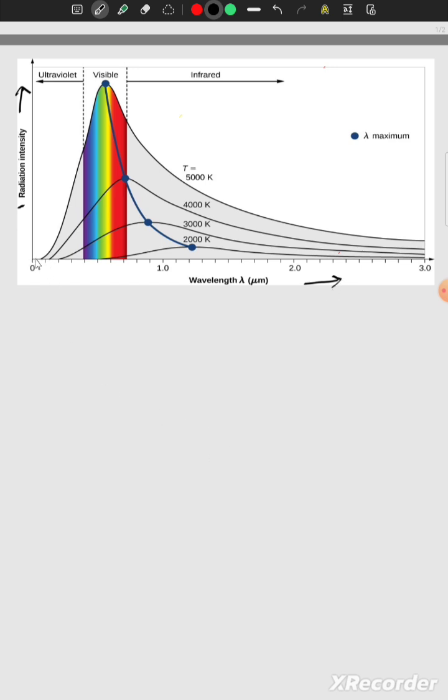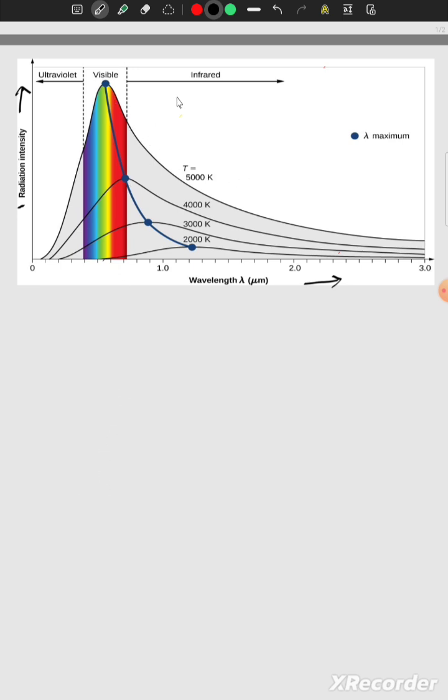Okay, we can observe these values at different temperatures. Suppose at 2000 Kelvin, the curve happens like this. At 3000 Kelvin, at 4000 Kelvin, at 5000 Kelvin.